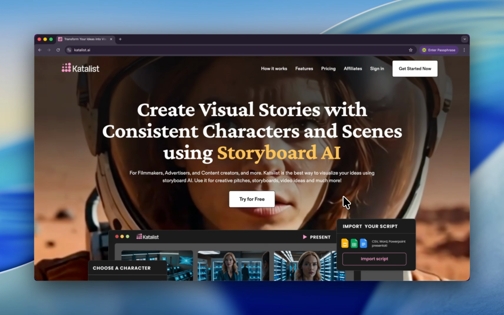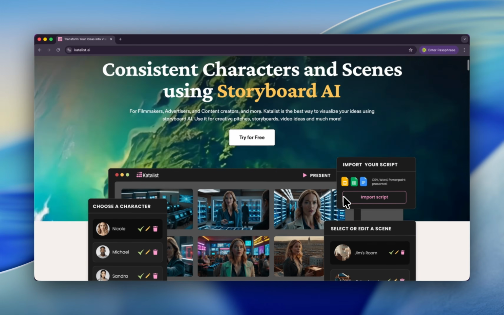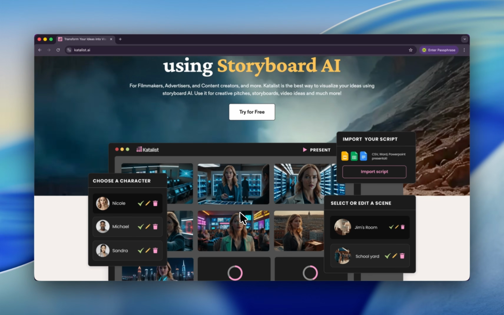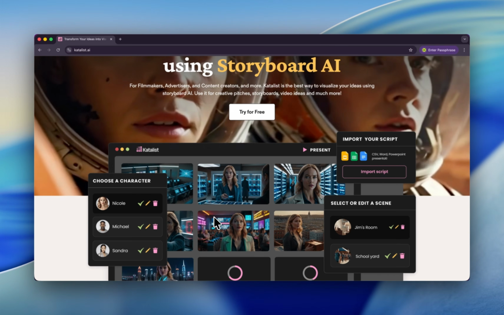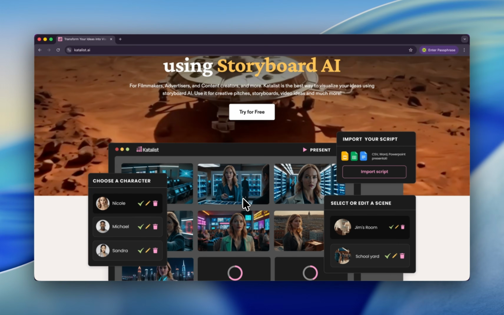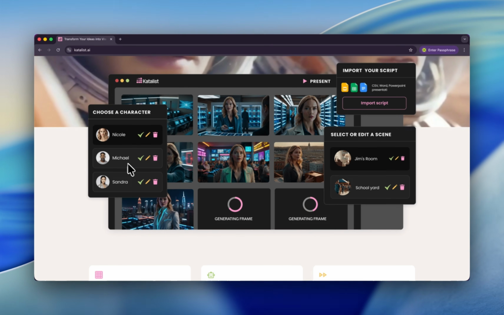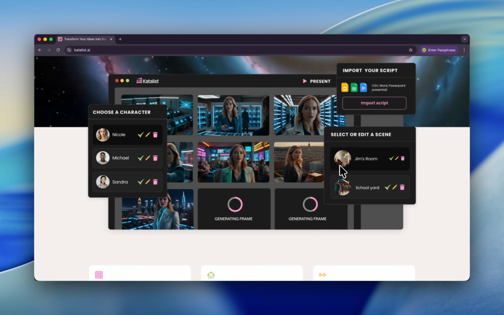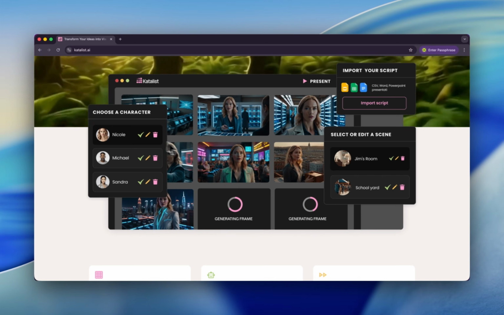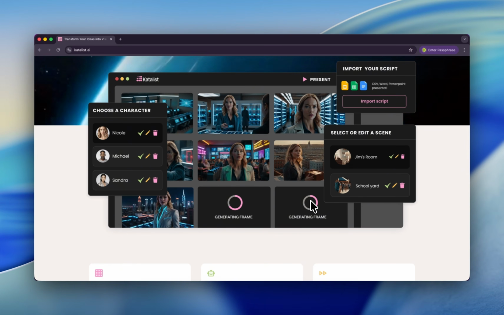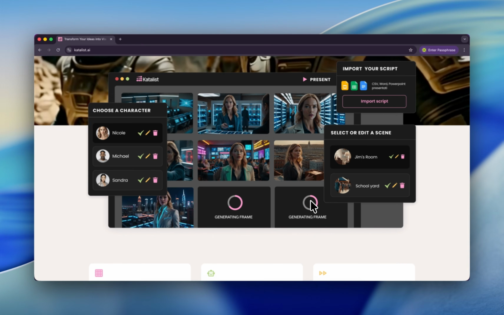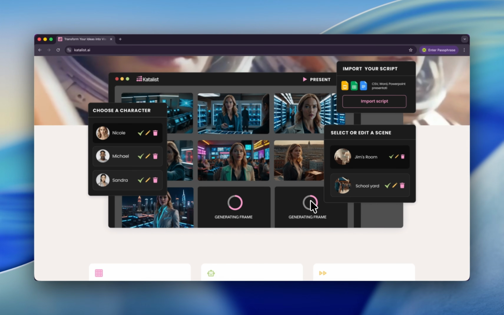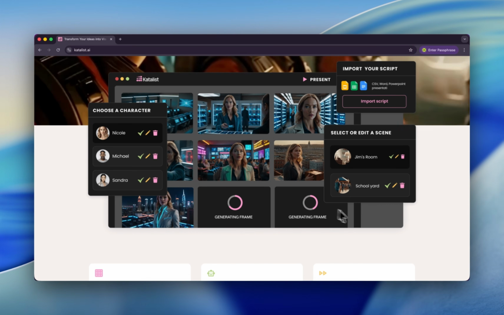So let me tell you how to use it. Let's find out what Katalist is. Don't forget to check the link yourself, katalist.ai. Basically, in this AI you are able to build up characters and reuse them in multiple sceneries. For example, I make this Michael guy, and I can make James's room. So I can put this character in the room, talking to a sophisticated person. That is so cool, right? That's just something I've dreamed of. But unfortunately, even though AI models develop very fast nowadays, no one can do that. So let's see if Katalist can fulfill my request, okay?